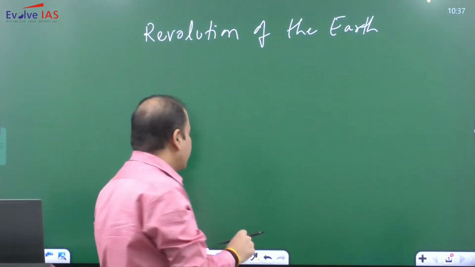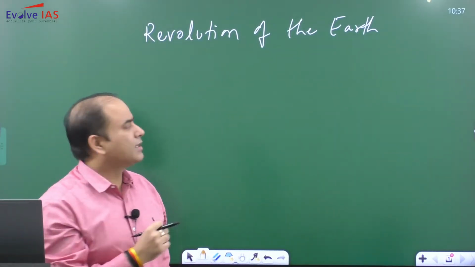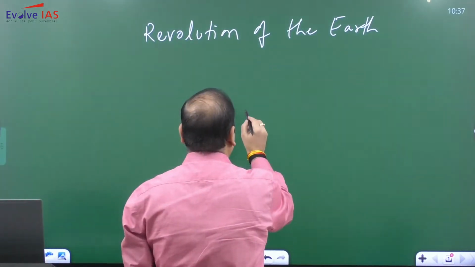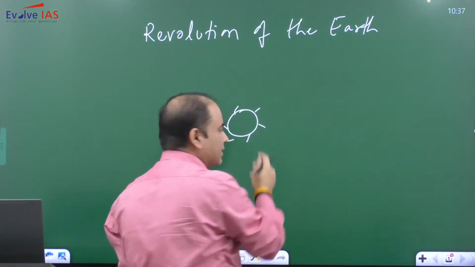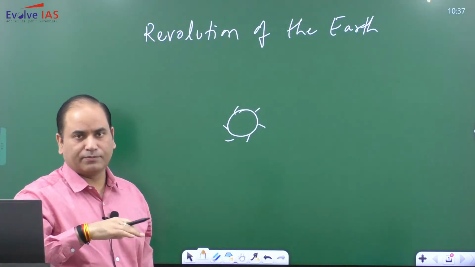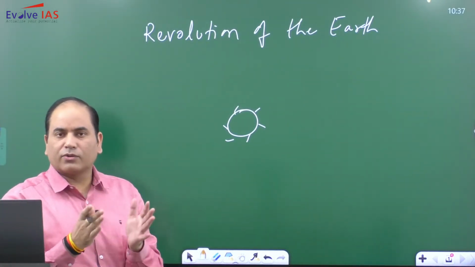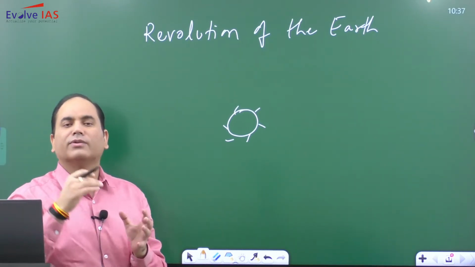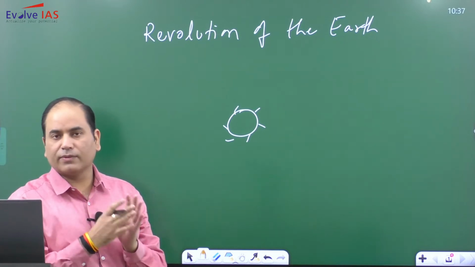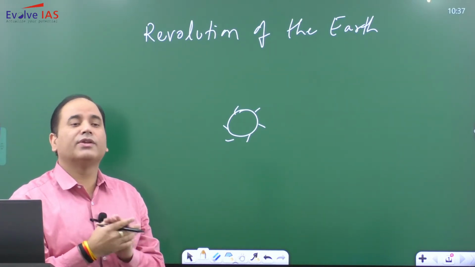Now when it comes to the revolution, there are a few things that you need to know. First of all, you need to revise your concept that the earth is revolving around the sun. Like other planets, the earth is also part of the solar system. Like all the planets of the solar system, they revolve around the sun, and the earth is also revolving around the sun. But this revolution is a little bit different, or you can say unique.